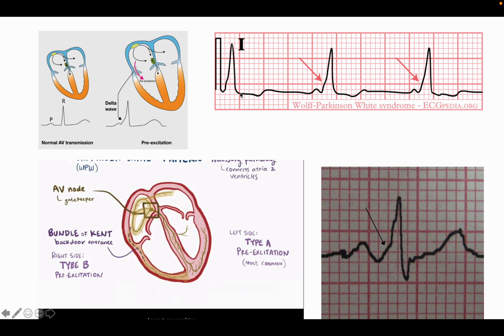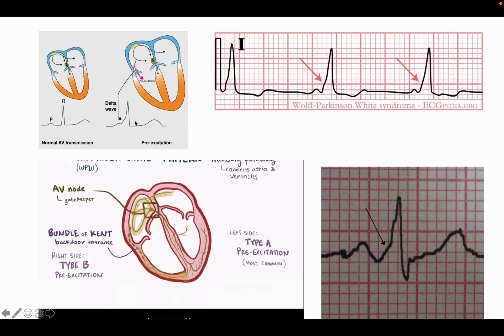As such, look at the ECG paper here. The positive deflection is the P wave, and you know that the P wave represents atrial depolarization, that means atrial contraction, and there is some gap between atrial contraction and ventricular contraction.